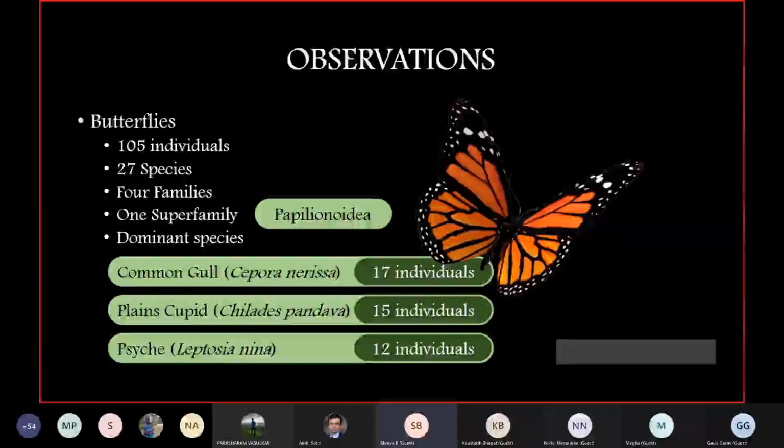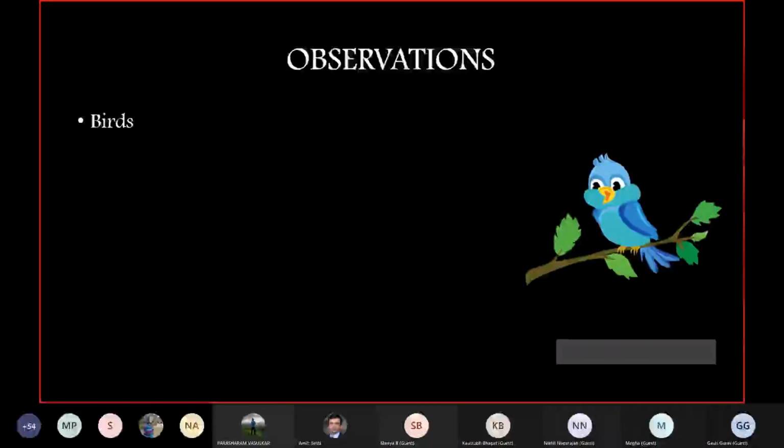Next. Even the birds were studied with the line transect method, and 719 birds were observed during the study.